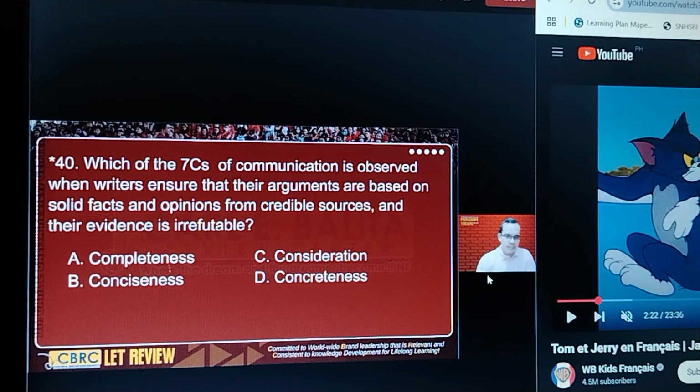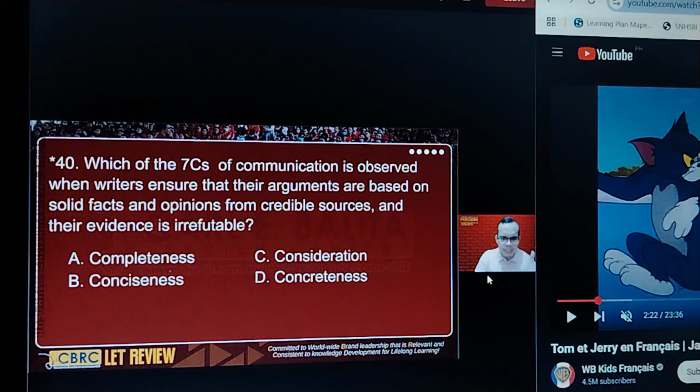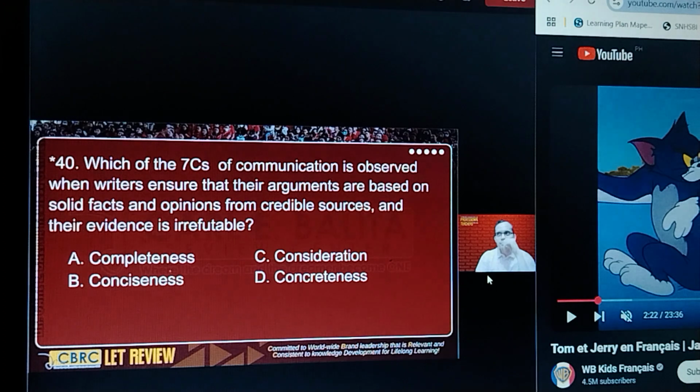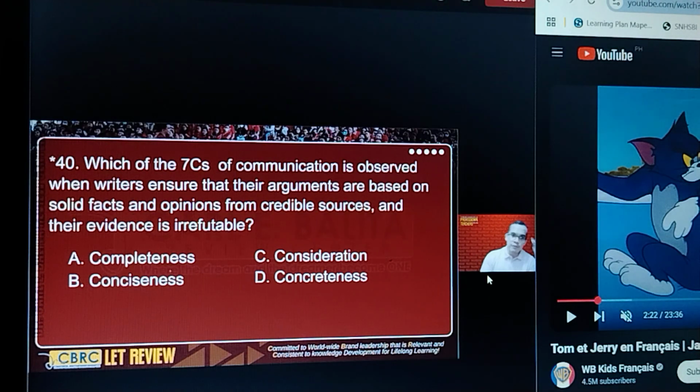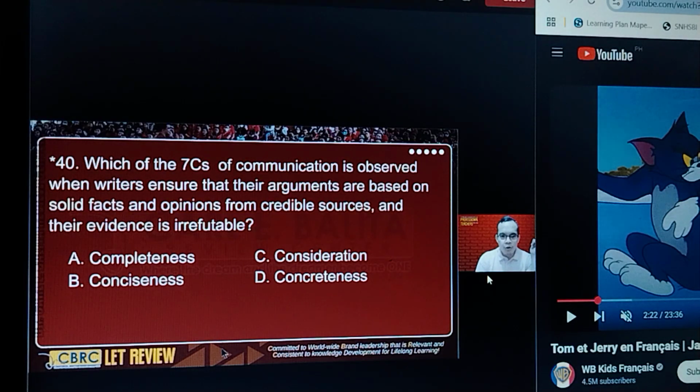Okay, 40, maybe it's different from your end. Maybe letter D, completeness, is not written in your test paper. So kindly correct that, because the correct answer in number 40 is letter D, concreteness. Why? Because of the keywords.